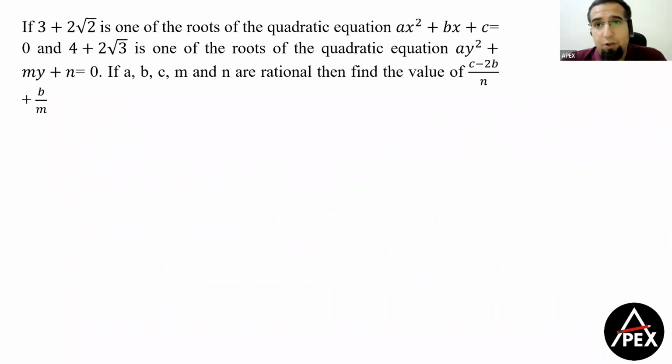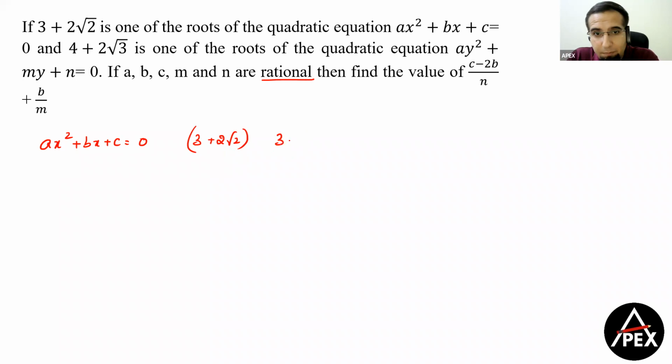Now this was again a beautiful question of quadratic. They just made the question lengthy, guys. So we know that for the equation ax square plus bx plus c is equal to 0, if 3 plus 2 root 2 is one of the roots where a, b, and c are rational, then we call this as conjugate. That means 3 minus 2 root 2 will be the second root of this quadratic equation. ठीक है? अब sum of these two जो हमको मिलेगा, ये हमको मिलेगा 6 and product will be a plus b into a minus b, that is a square minus b square, that is 3 square is 9 and this will be 8, which is 1.